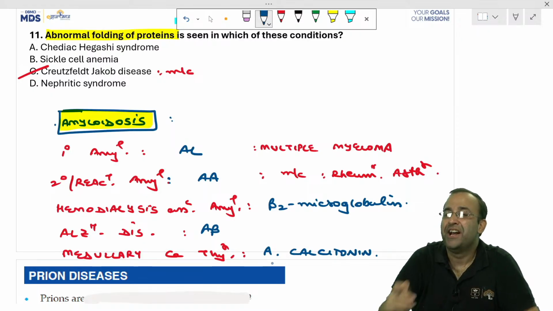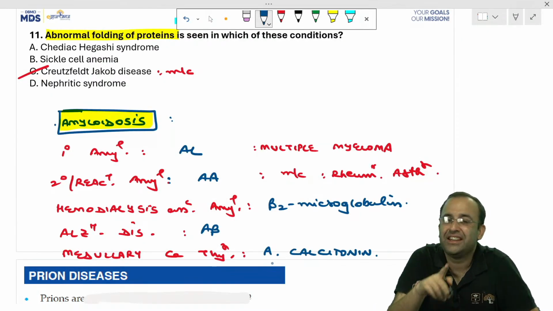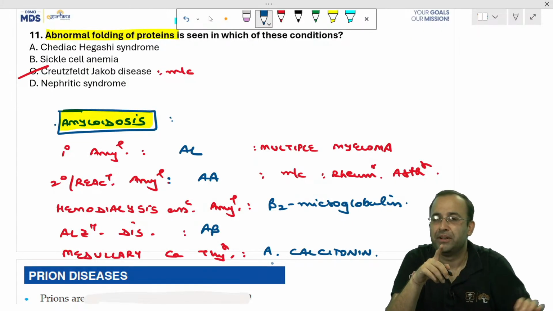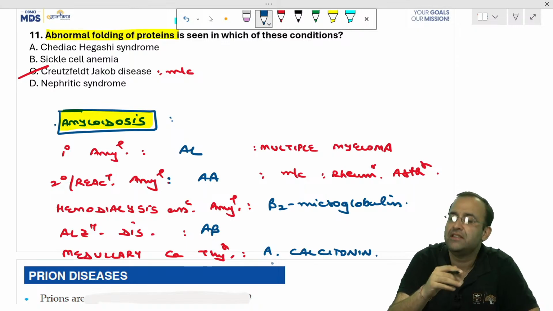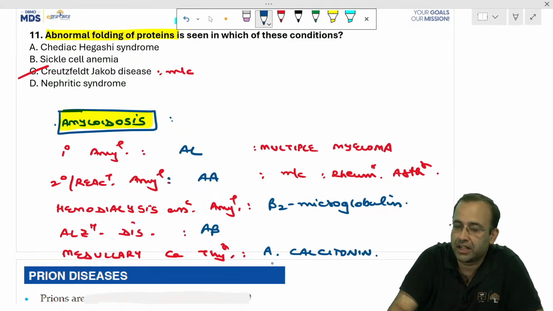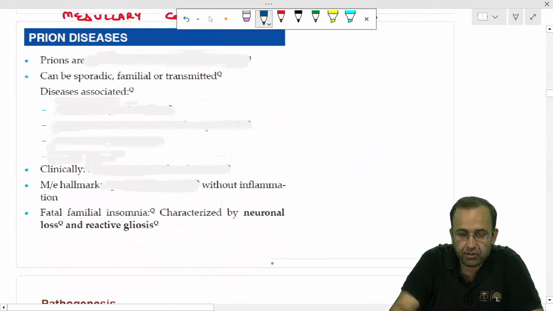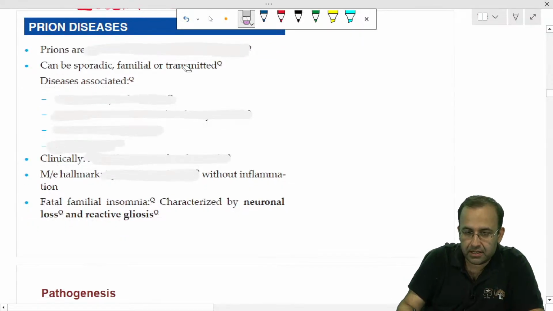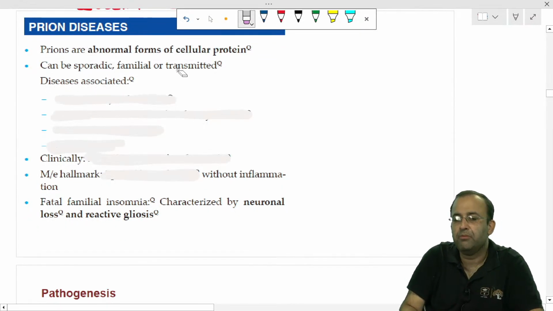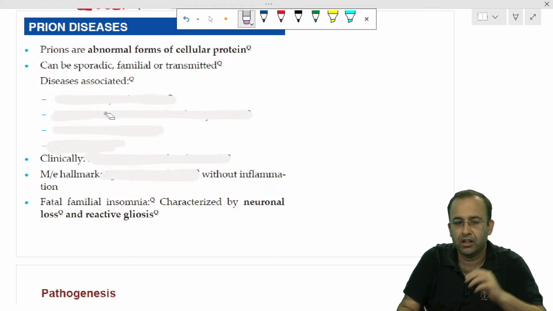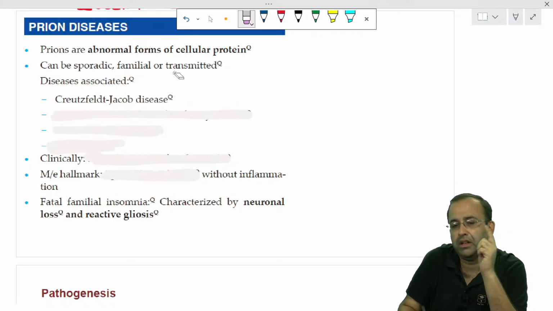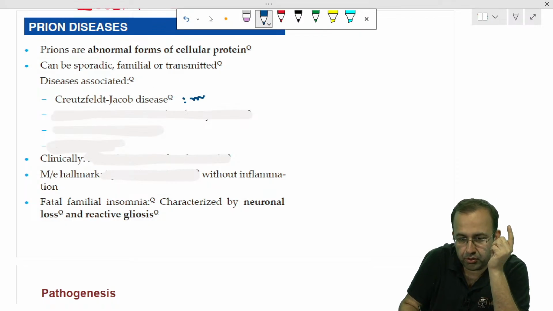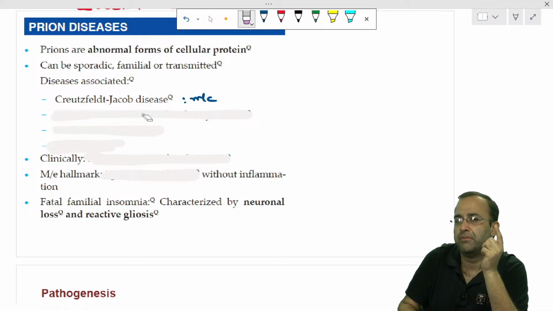So coming back, abnormal folding of proteins, in this case, the examiner was talking with respect to amyloidosis. He was talking with respect to prion diseases. That is why the answer was Creutzfeldt-Jakob disease. So starting with prion diseases, prions are abnormal forms of cellular protein. What do we mean by this? We'll see within a second. They are associated with 4 main disorders, the most common being Creutzfeldt-Jakob disease.